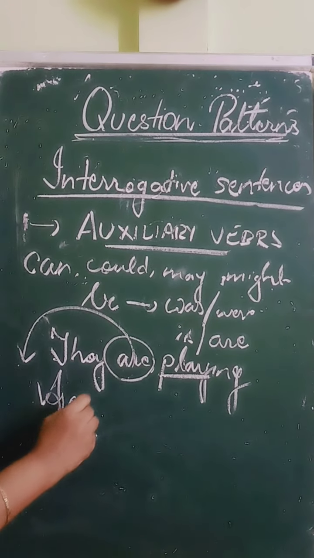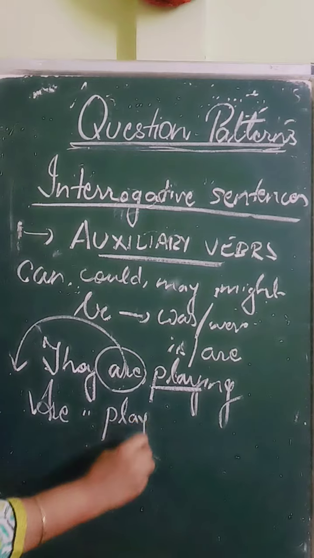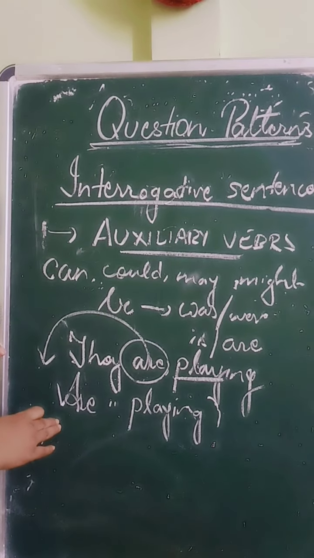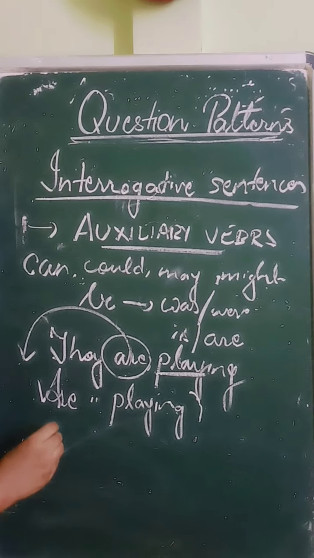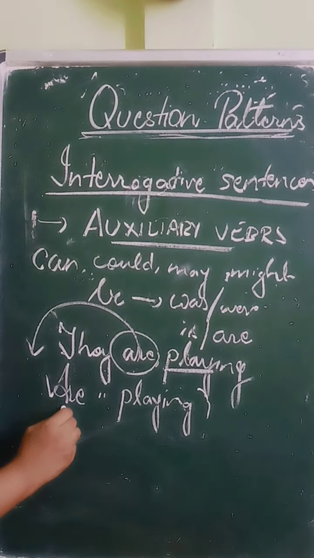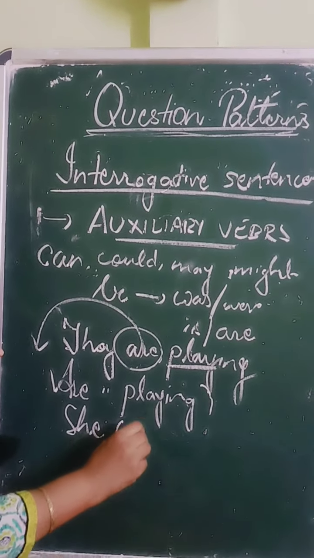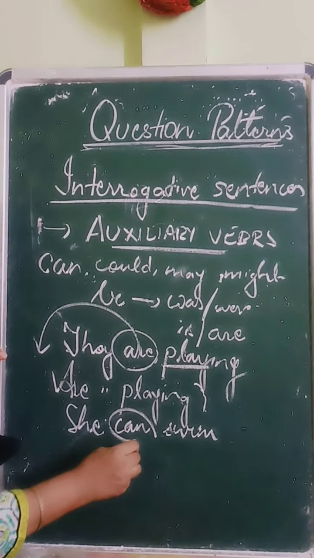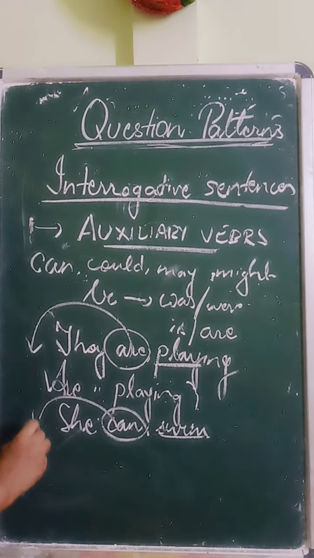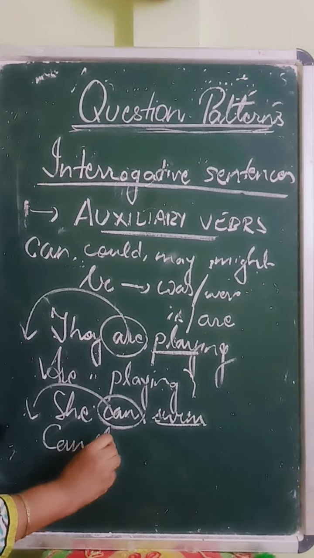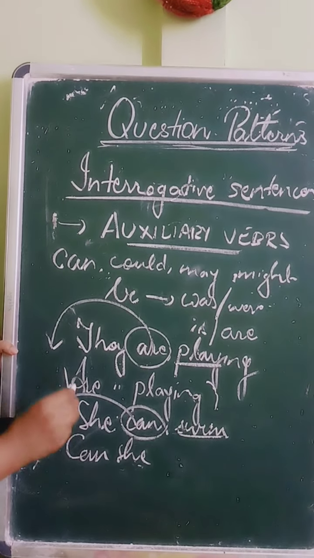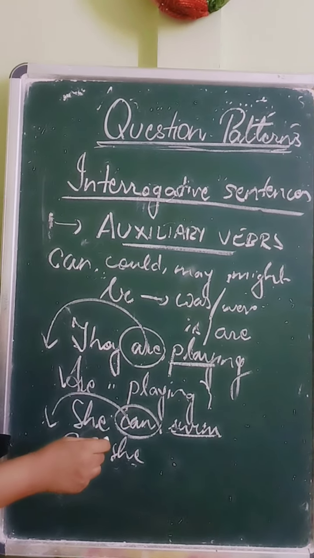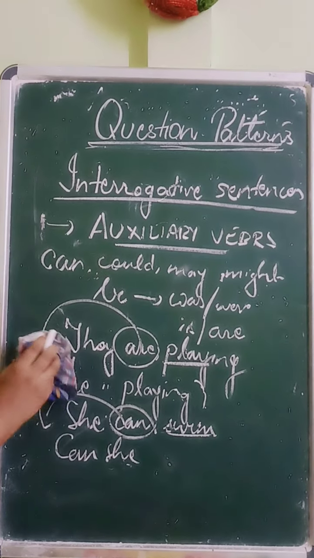Are they playing? They are playing. Are they playing? For example, if we take this, she can swim. Which is the auxiliary verb here? Can. This is the main verb. So the question will start with: can she swim? So you always have to look at the auxiliary verbs in the sentences, and you have to begin your question with the auxiliary verbs.